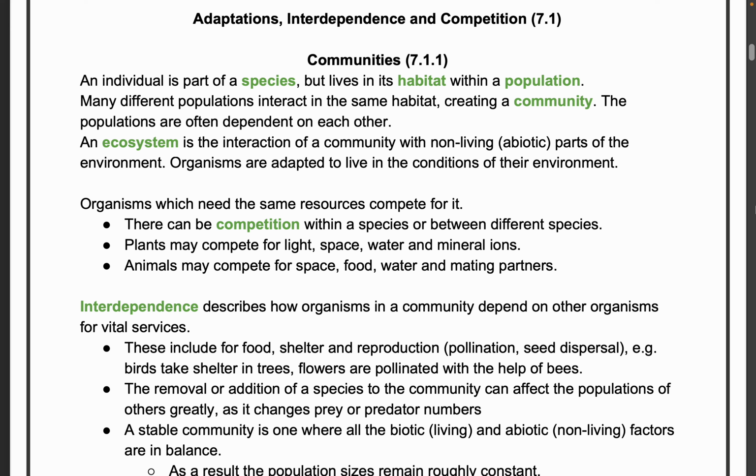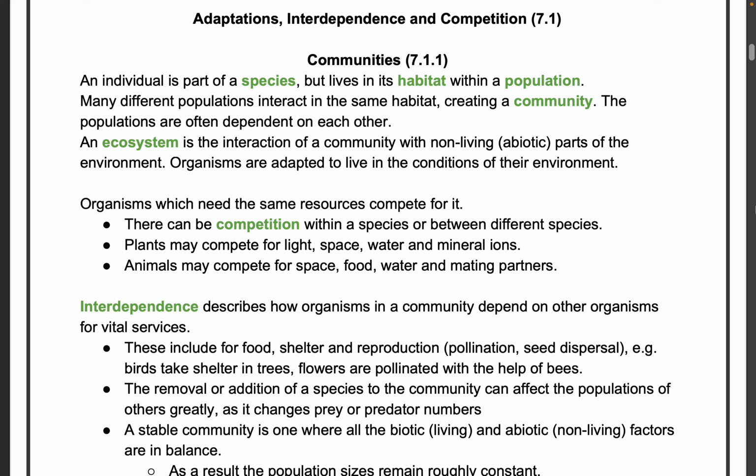Ecosystem is the interaction of a community with non-living abiotic parts. So it's very important. There is something known as community, and there is something known as ecosystem. Community means only living beings are there. Ecosystem means there are also non-living parts. Say, for example, we have buses, we have mountains, forest, field, something like that, which in general we consider as non-living things. Living things are the plants and animals. Non-living things are the landscapes, seashore, etc.